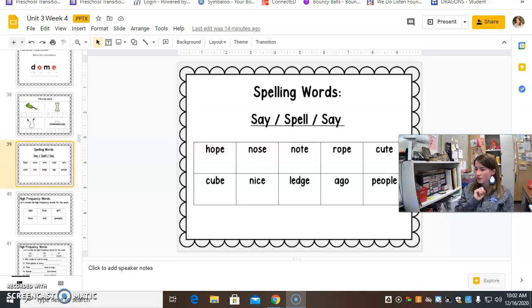C-U-T-E. Cute. Cube. C-U-B-E. Cube. Nice. N-I-C-E. Nice. Ledge. L-E-D-G-E. Ledge. Ago. A-G-O. Ago. People. P-E-O-P-L-E. People.